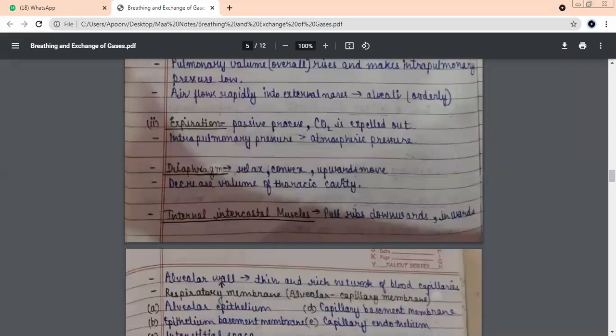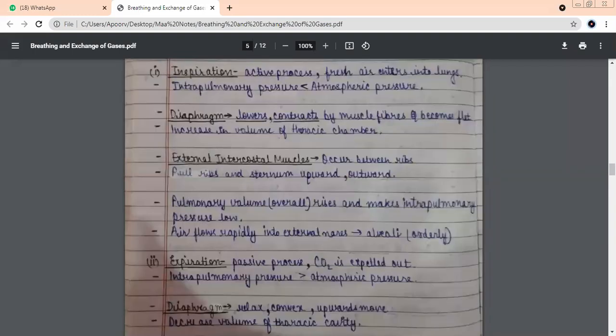Expiration. Okay. Before I go further and discuss a few more things with you, let me discuss the first step in the chapter, that is breathing. Breathing basically means two steps. Taking in air, which is known as? Inspiration. Very good. And taking out of air, which is known as? Expiration.